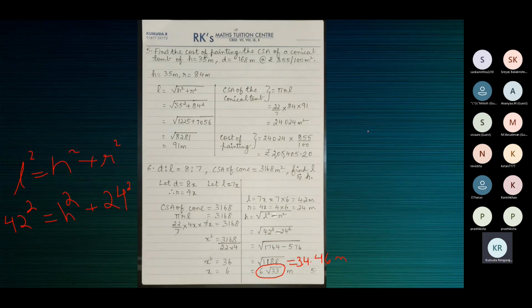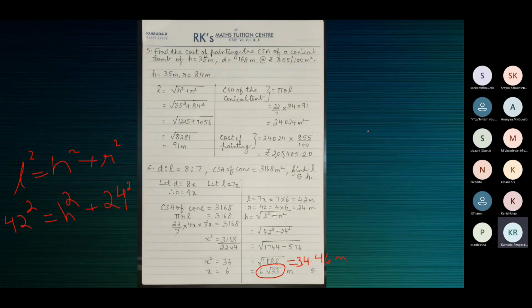No, your digits are correct, but the decimal point has not fallen in the right place. Sorry, ma'am. 75.812. 758.12. Yes, ma'am. 758.12. Correct.